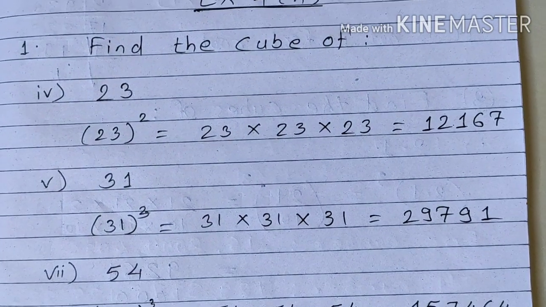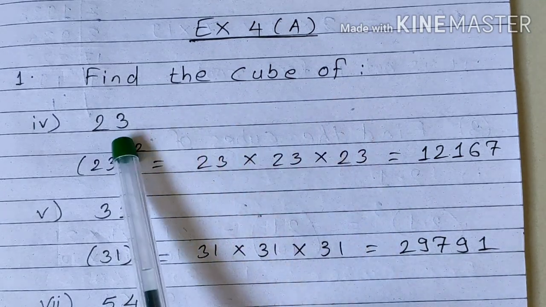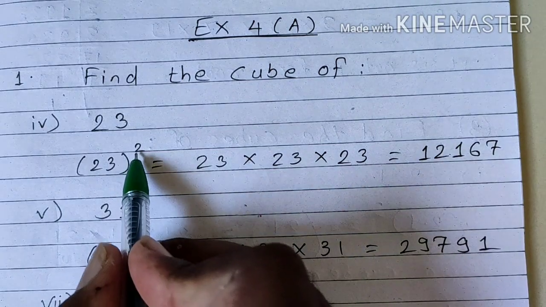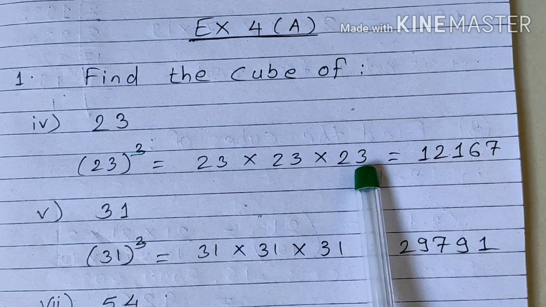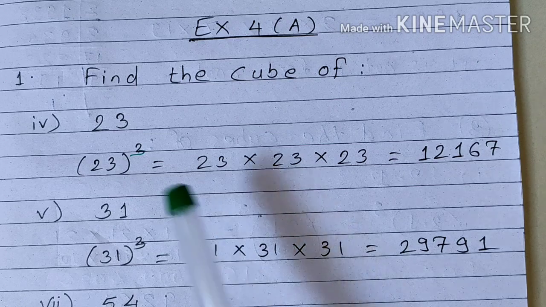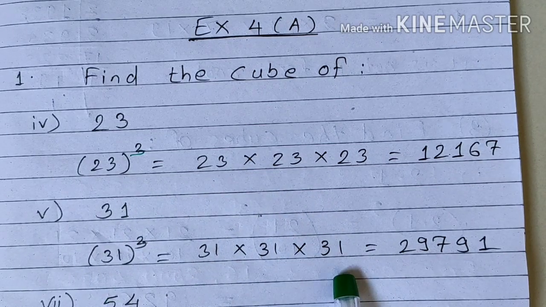Then question number 1 is there. Find the cube of, exercise 4a. Find the cube of 23. So 23 cube. It will be 23 into 23 into 23. So it becomes 12,167.